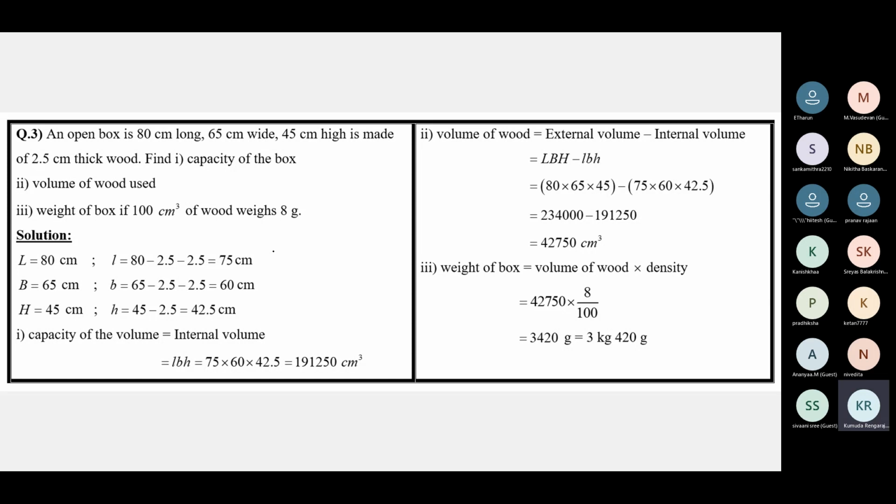So now here, we need to find the capacity of the box. Capacity of the box is how much the box can contain. It's something to do with the inside of the box. So clearly the capacity of the box is the internal volume of the box.